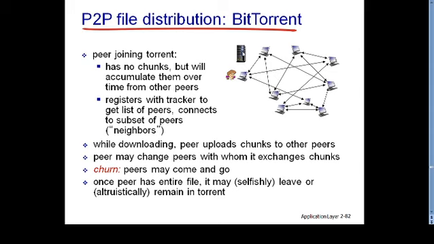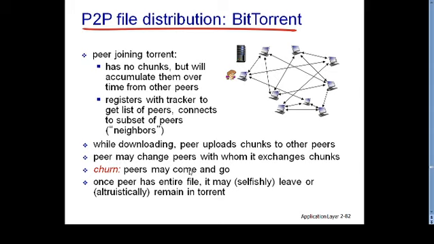So this tracker must have IP addresses of all the peers which are involved in this particular file distribution. So Alice has to register with this particular tracker as well, because this particular tracker will keep the IP address of Alice as well in that pool of IP addresses which are involved in a particular torrent.